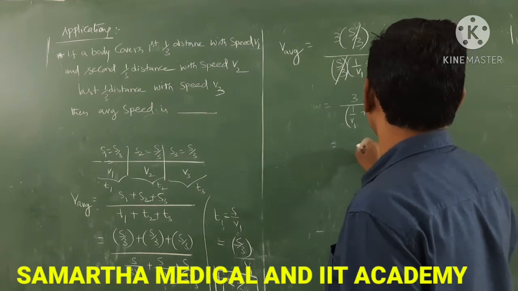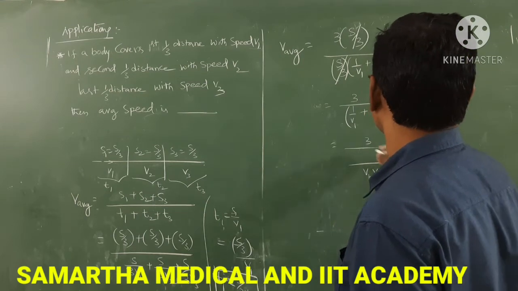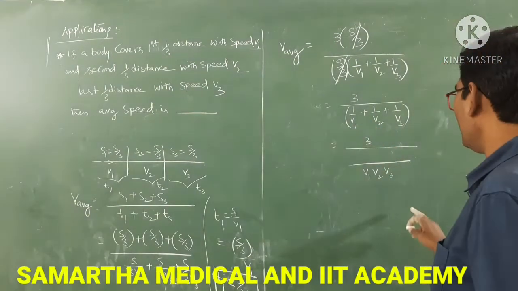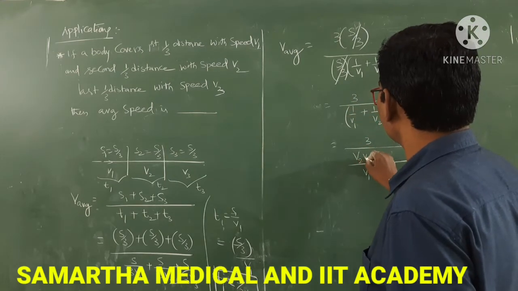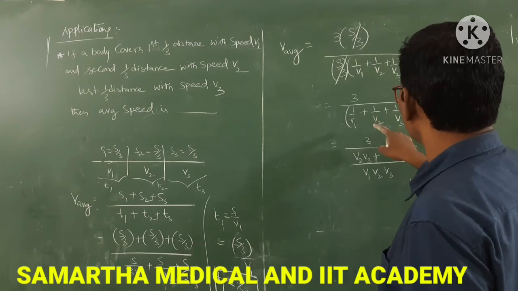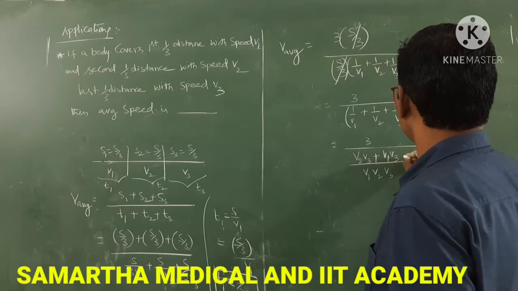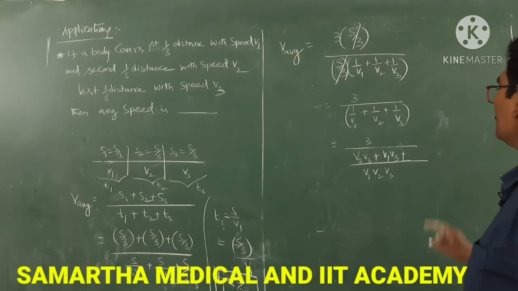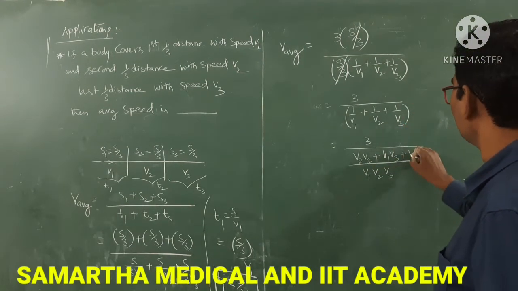So 3 by, here you take LCM V1 V2 V3. V1 V2 V3 divides V1 by V2 V3 times, so V2 V3 into numerator 1, V2 V3, plus V1 V2 V3 divides V2 by V1 V3 times, so V1 V3 into 1, V1 V3, plus V1 V2 V3 divides V3 by V1 V2 times, V1 V2 into 1, so V1 V2.